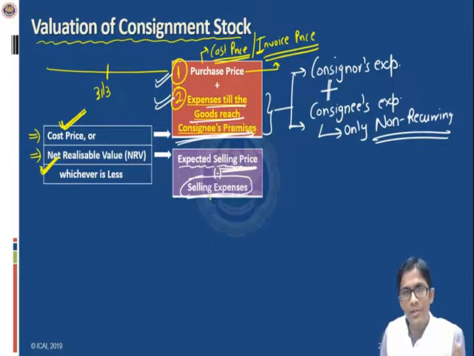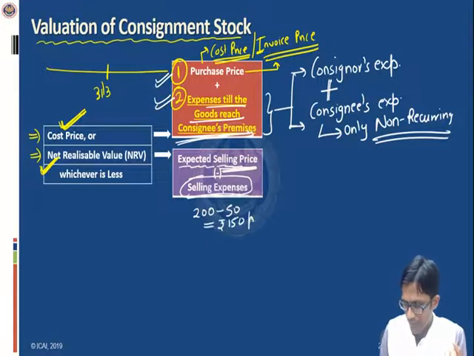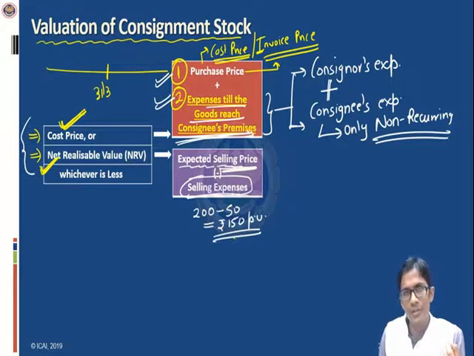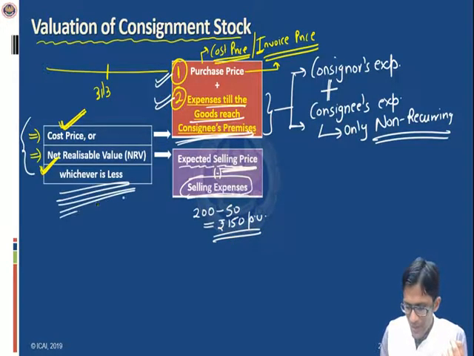So what is the net realizable value? Net realizable value will be 200 minus 50, that is rupees 150 per unit. Is it right? So what we have to do is compare the cost price with this rupees 150 per unit net realizable value. And out of them, whichever is less will be taken as the value of the consignment stock.